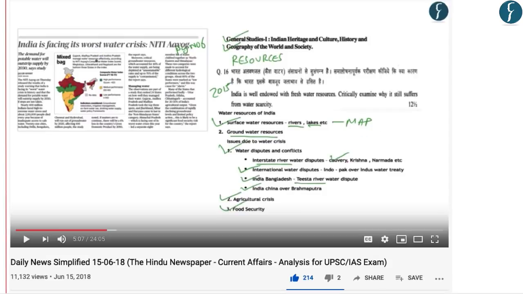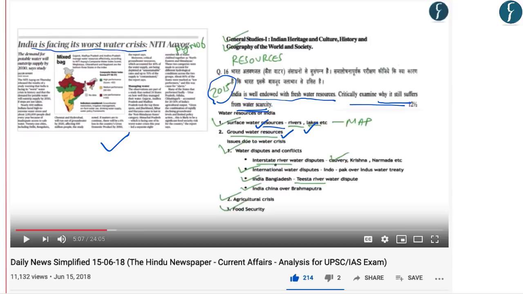Then we moved on to discuss the article, India is facing its worst water crisis, along with a sample answer on the question asked in the 2015 General Studies paper, which was: India is well endowed with fresh water resources. Critically examine why it still suffers from water scarcity. As the question asked about water resources, we discussed surface water resources, groundwater resources, and then we also discussed why India still suffers from water scarcity.